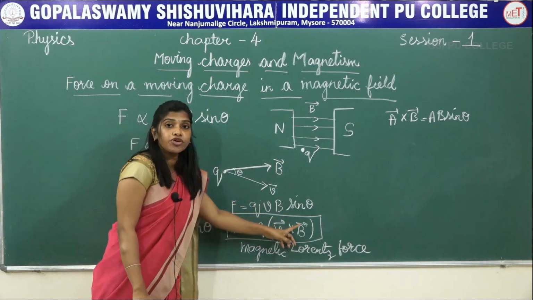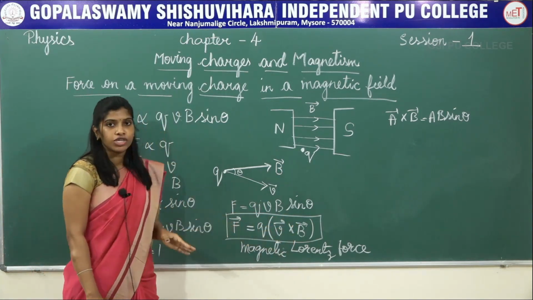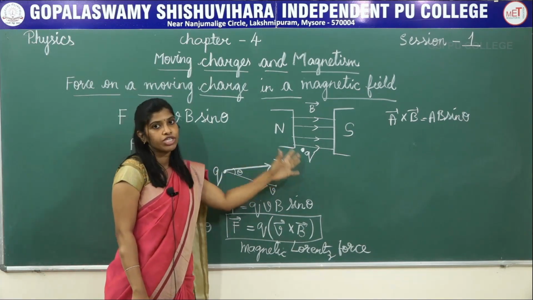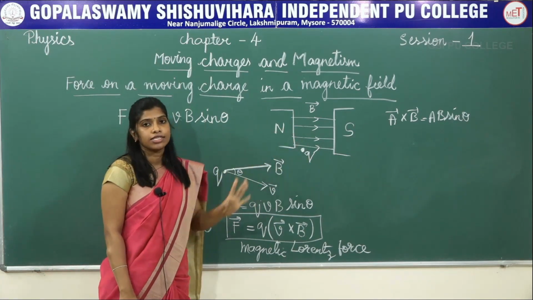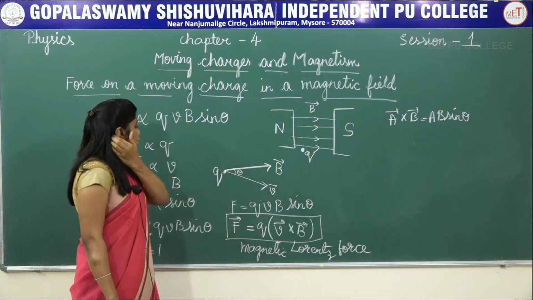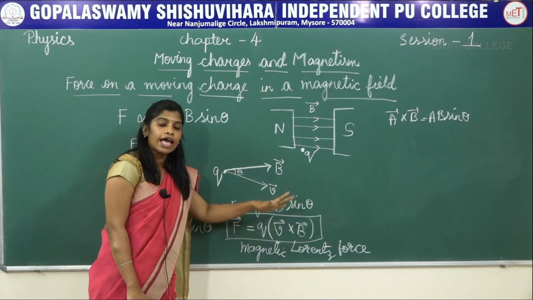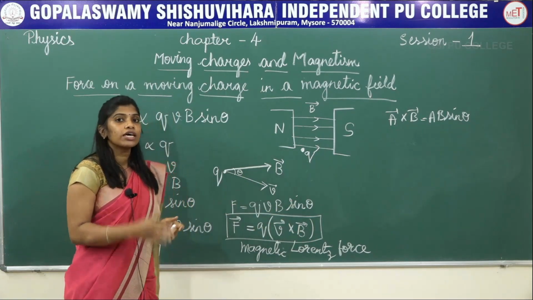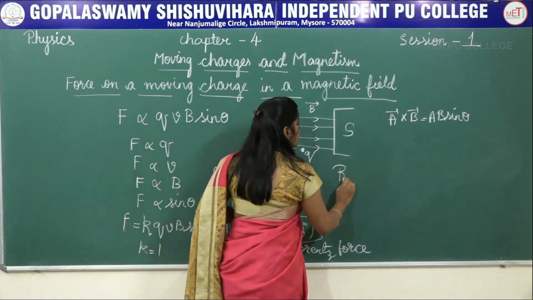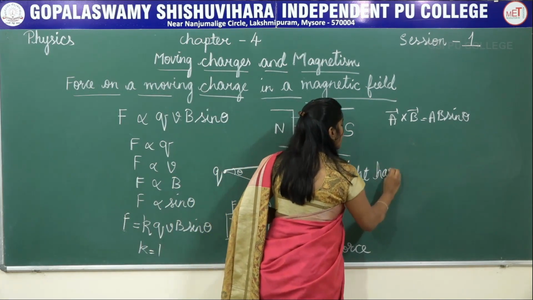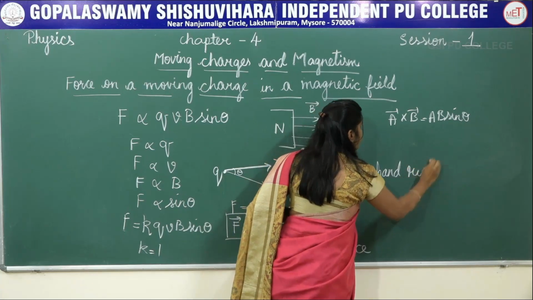Now we know the magnitude of the force. What about its direction? Let us now see what will be the direction of this force which is acting on the moving charge in a magnetic field. So the direction of the force, you can use this cross product to check the direction of the force, or you can use the right hand rule. To find the direction of the force, we are going to use the right hand rule.